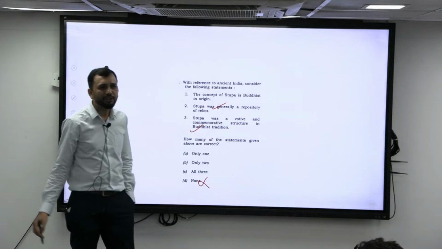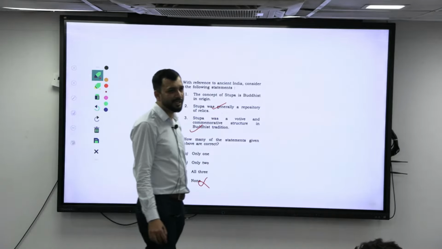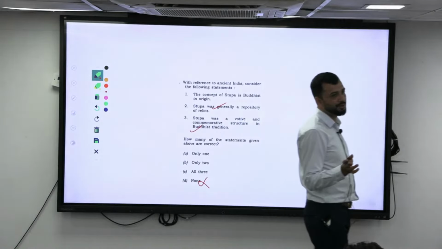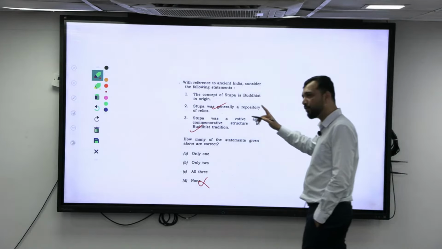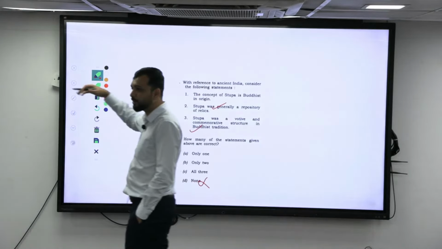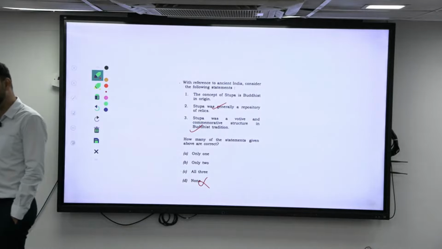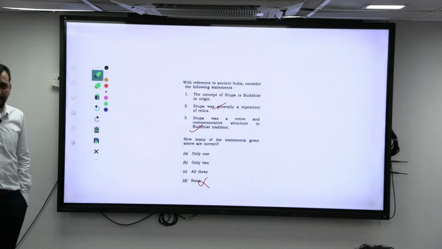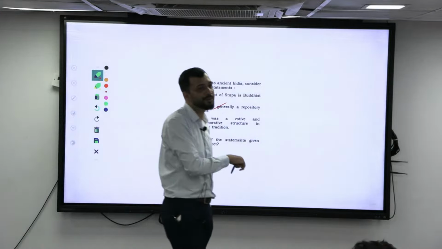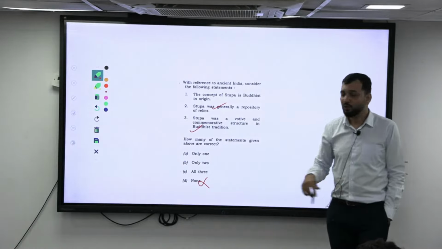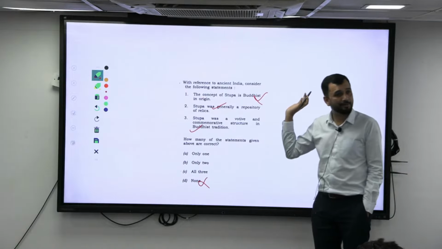Is stupa of Buddhist origin? No. It is not of Buddhist origin. There is a story where before that also, for kings, they were building stupas, and it is not only in India, in other parts it has been taken. So stupa was already existing. Again, this is also given in your NCERT. The same statement has been taken from the NCERTs here, right? So stupa is not a Buddhist concept in origin.